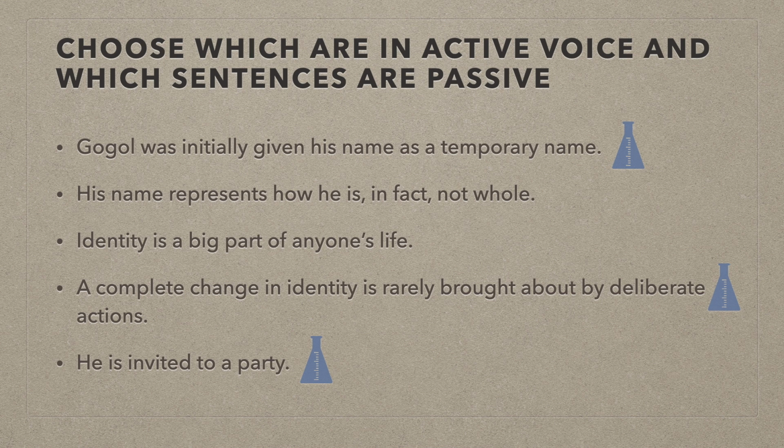Lastly, he is invited to a party. Who invites him to a party? Well, I don't know. This is again a passive sentence. You could say Johann invites him to a party. That would be an active way of writing it.